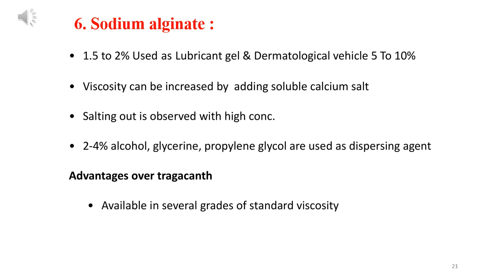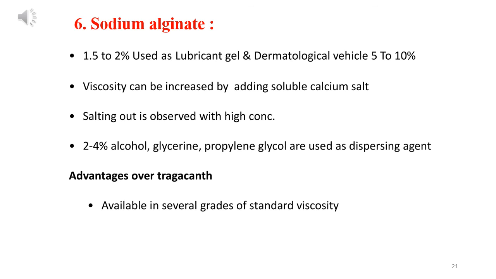Viscosity can be increased by adding soluble calcium salt. If we add soluble calcium salt in this formulation, viscosity will automatically increase. Salting out is observed with high concentration. If we use sodium alginate in a high concentration, it will salt out. 2 to 5% alcohol, glycerin and propylene glycol are used as dispersing agents. If we are preparing gel using sodium alginate, we require 2 to 4% alcohol, glycerin, PEG as a dispersing agent.